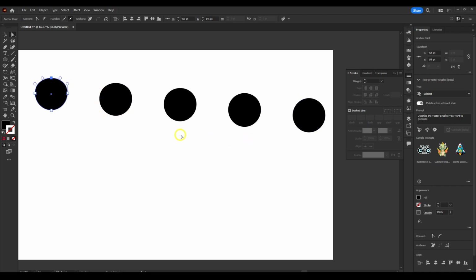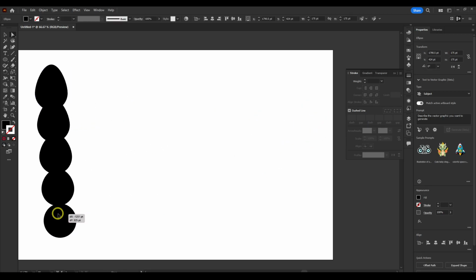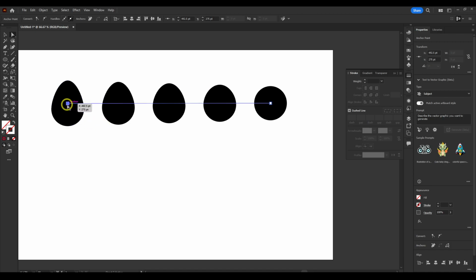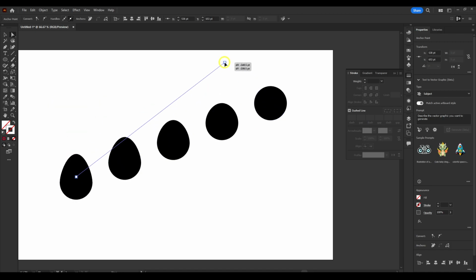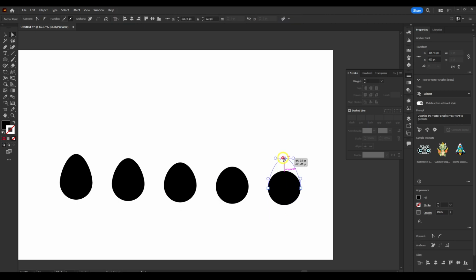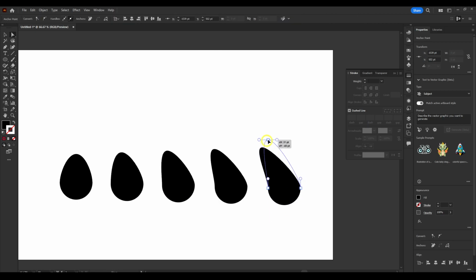Also grouped. And yeah, this is very helpful because when you grab an anchor, it's going to move the direction of the others, and as you can see, grab the anchor, move down, move up, grab just the anchor, and it's moving.